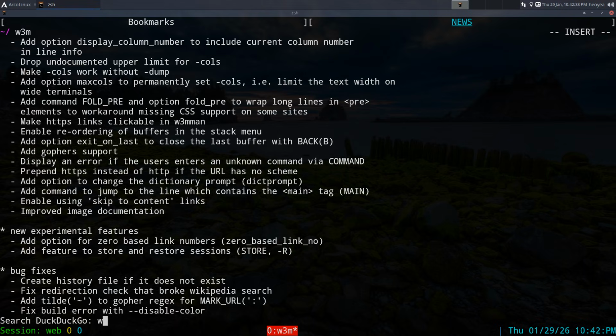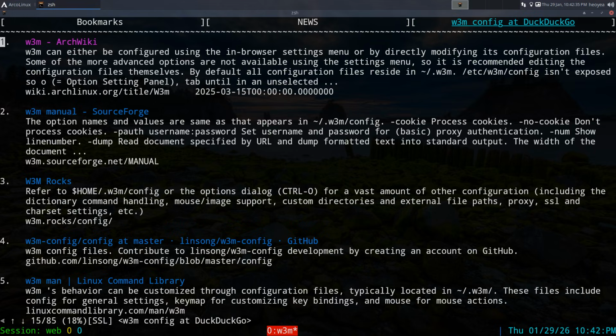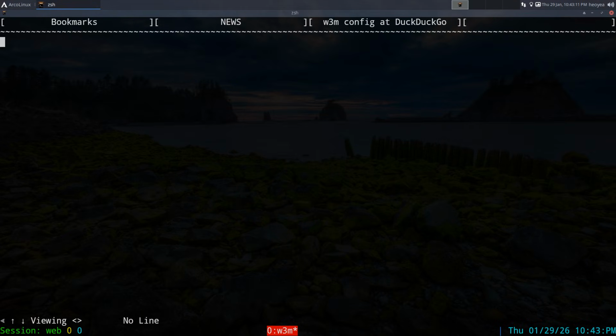And I can search for, let's say, W3M config or something like that, right, it goes there. And if I do, let's say, frogifying, you see in the bottom it says frogifying, right? So whenever you use the Omnibar feature that I talked about, you can actually change the names now. Otherwise, it would just be the default, like dictionary, which I hated. But this fork has the stuff that I wanted, and that looks prettier, right? So let's say I'm searching for tmux config or something like that, right? I can have that.